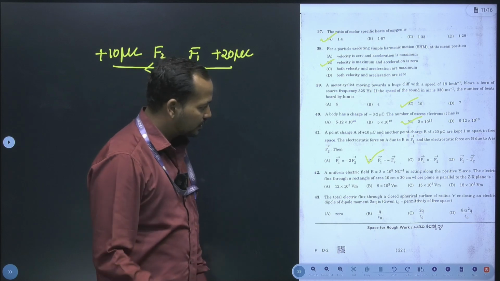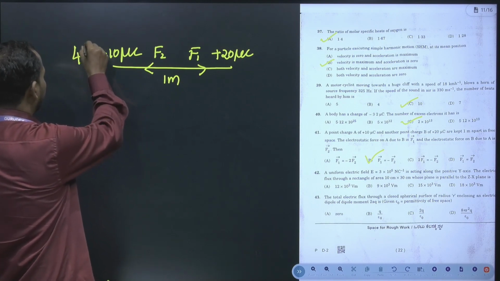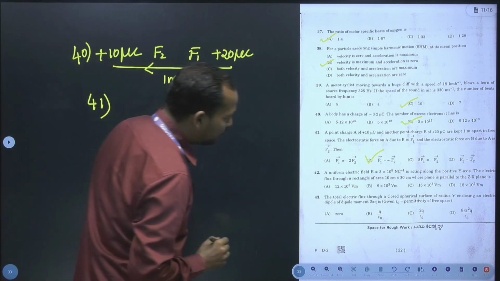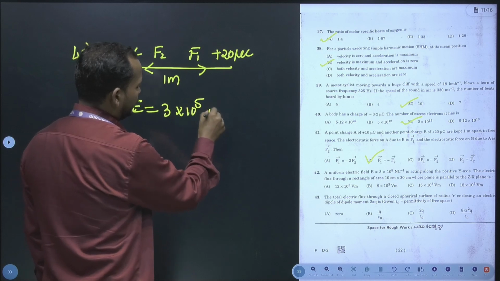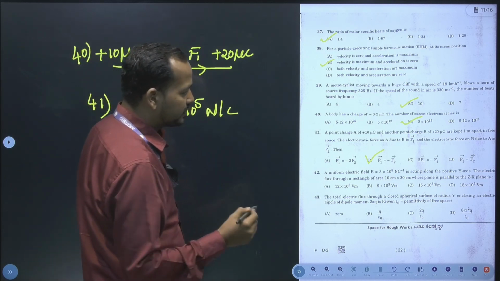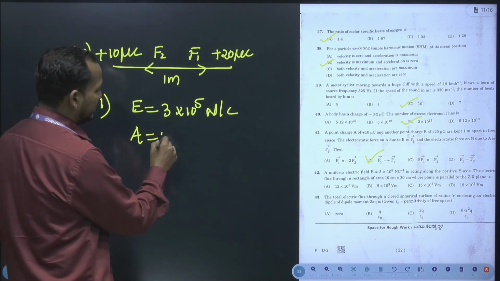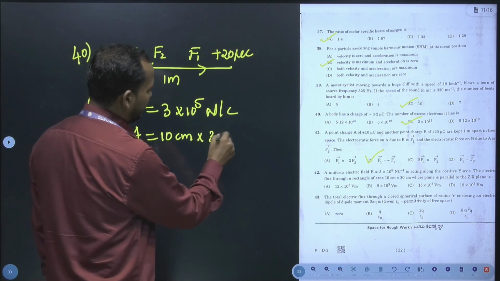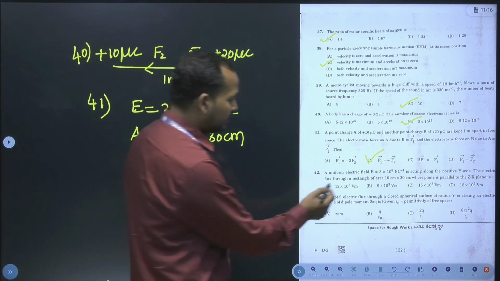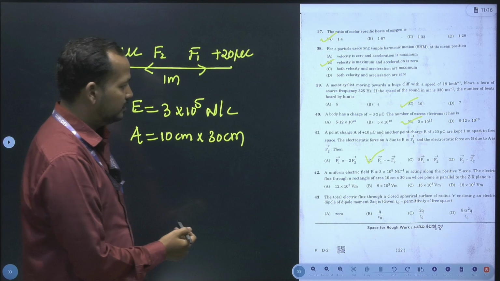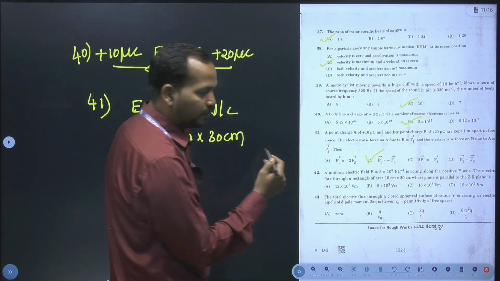And next question, that is 42. A uniform electric field E, which is equal to 3 into 10 to the power of 5 Newton per coulomb, is acting along the positive y-axis, then the electric flux through a rectangular area of 10 centimeter into 30 centimeter, whose plane is along the z and x axis.